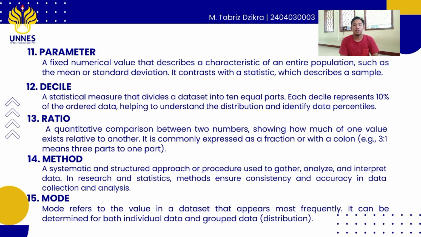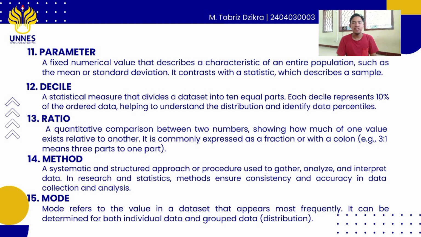The third vocabulary is a ratio. Ratio is a quantitative comparison between two numbers. It shows how one value exists relative to another. It is commonly expressed with a colon or with a fraction.